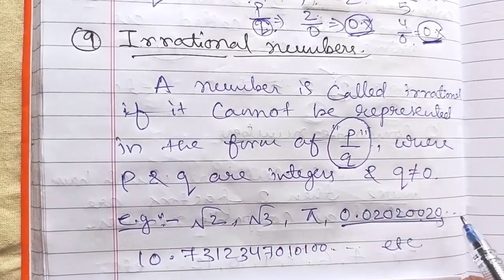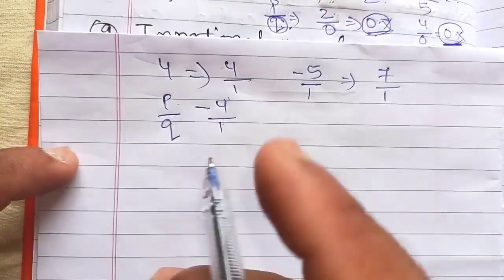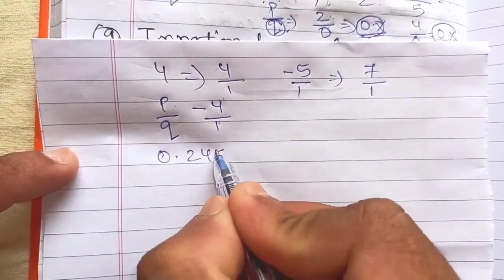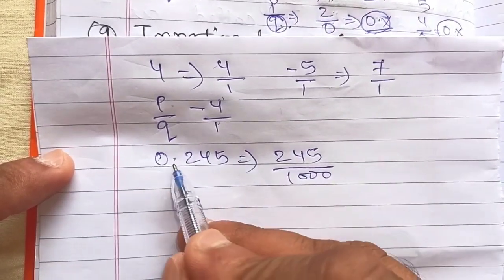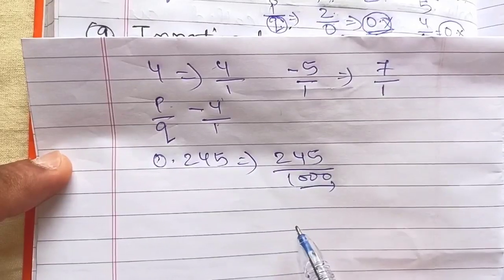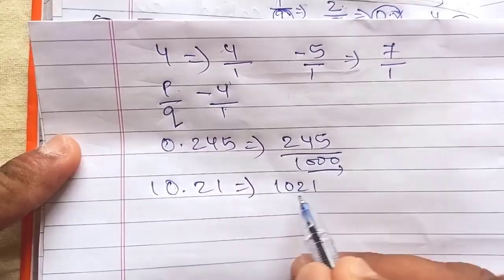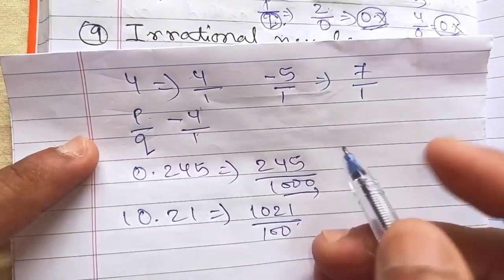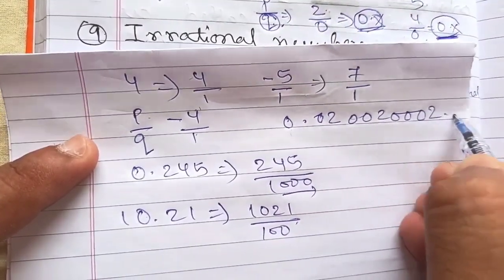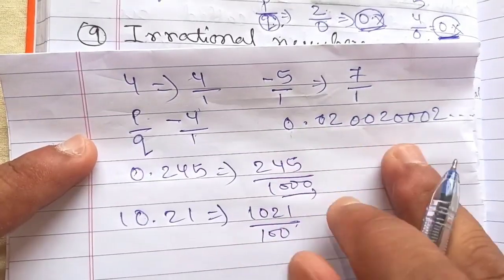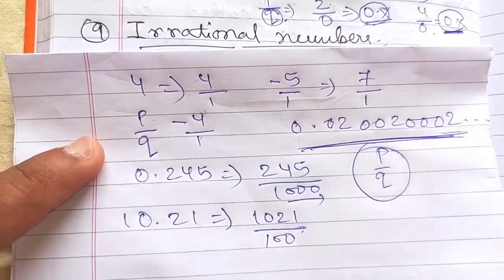0.0202002000, we don't know what will be the last number. So these numbers cannot be represented in the form of p by q. Only simple numbers can be represented. Suppose I write 0.245. We can write 245 divided by 1000. As after the decimal there are 3 digits, we can put 3 zeros. Suppose we write 10.21. This also can be represented in the form of p by q. But suppose I write 0.020020002 and so on. These numbers cannot be represented in the form of p by q. These types of numbers are called irrational numbers.